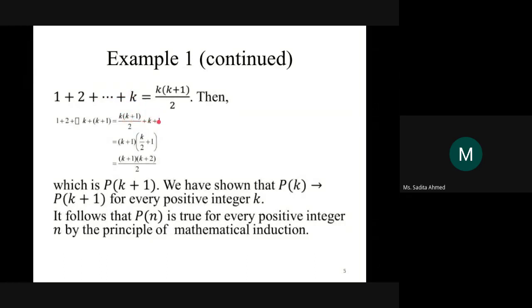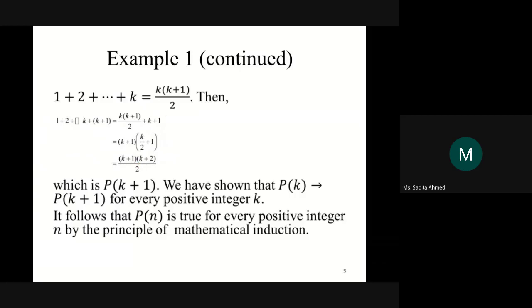So here, by adding k plus 1 on both hand sides, on the right hand side you have this, and from here if you take k plus 1 in common, what do you get? K plus 1 এখান থেকে first term থেকে commonly you get k by 2, and from this if you take k plus 1 in common you get 1. What is that? K plus 2 divided by 2. So k plus 1 multiplied by k plus 2 divided by 2. So understand the process. এই যে এখানে তিন লাইনের ডেরিভেশনটা এটা তো মানে একটা ক্লাস 5 এর বাচ্চা এটা বুঝবে. That's not the problem.